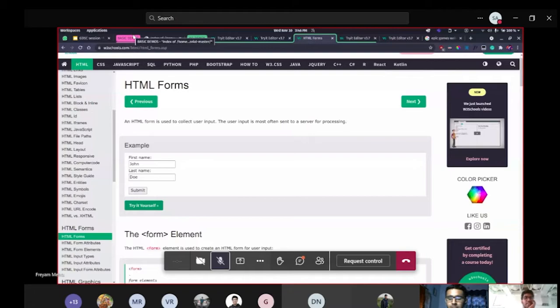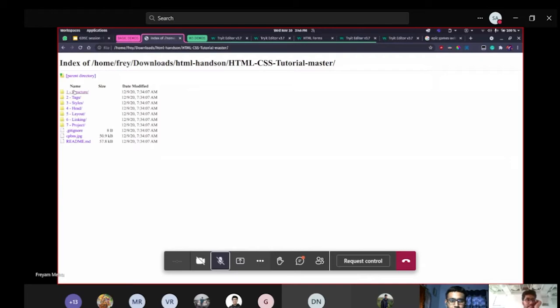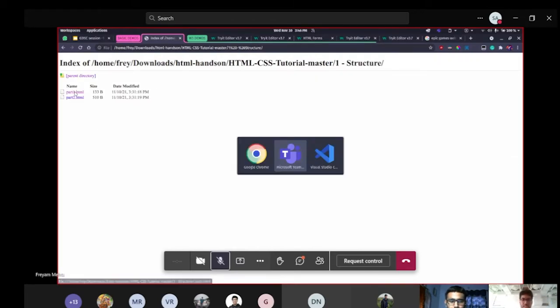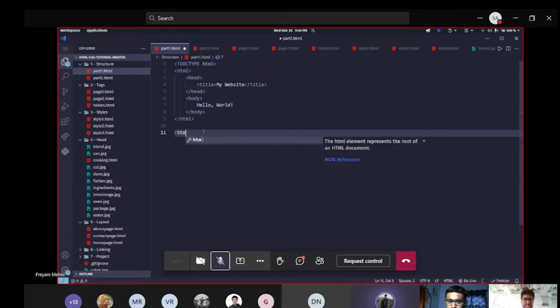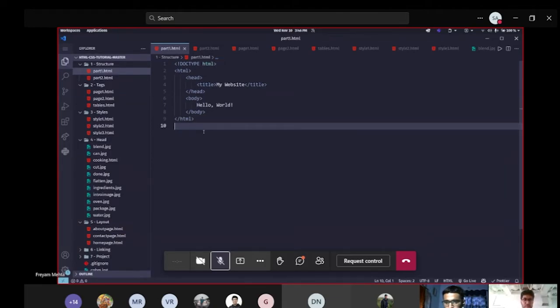I'll show some simple examples. We'll start with the simplest one, which is the Hello World program. First, I'll simply show you the code. Every HTML code has to start with the HTML tag. If you remember, Shlok was talking about the entire HTML structure. At the end, it completely boils down to having tags. It can be an HTML tag, a head tag, a div tag, img, video, everything happens by tags. So we simply start with an HTML tag, and then we have a heading,